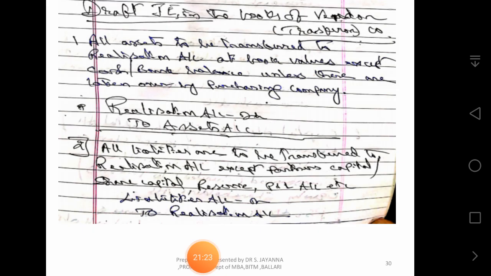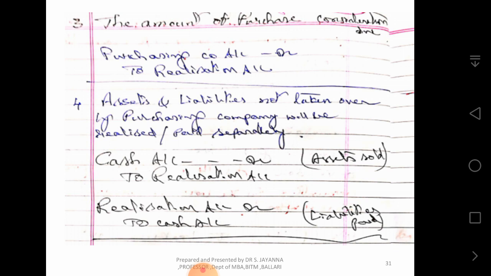The entry is realization account debit, to assets account. All liabilities are to be transferred to realization account except partners' capital account, share capital account, reserve accounts and profit and loss accounts. The entry is liabilities account debit, to realization account. For the amount of purchase consideration due, the entry is purchasing company account debit, to realization account. For assets and liabilities not taken over by the purchasing company, the entry is cash account debit, to realization account for the assets sold, and realization account debit, to cash account for the liabilities paid.